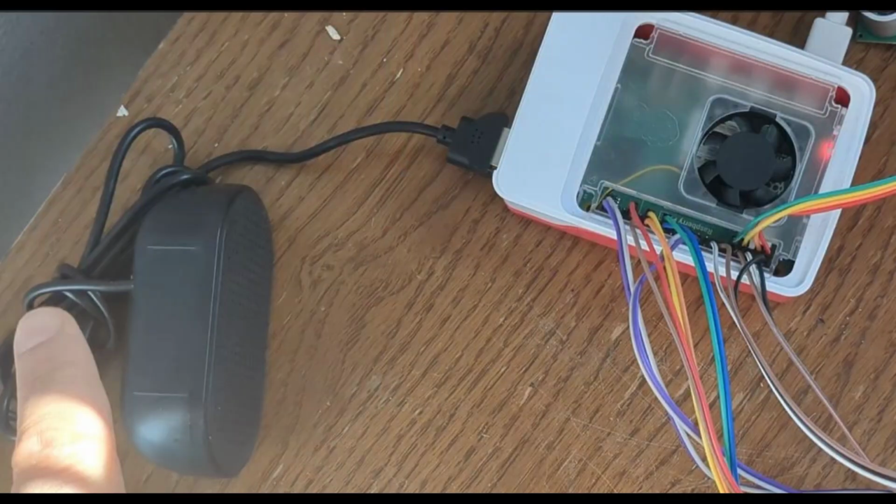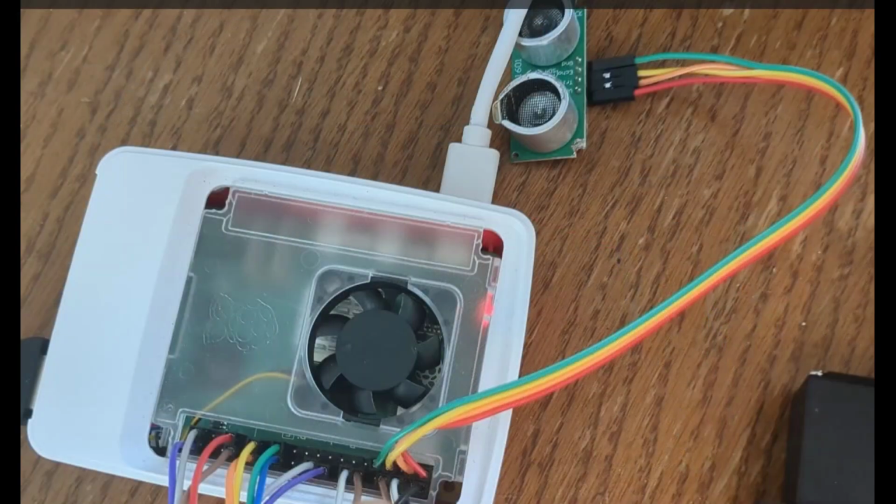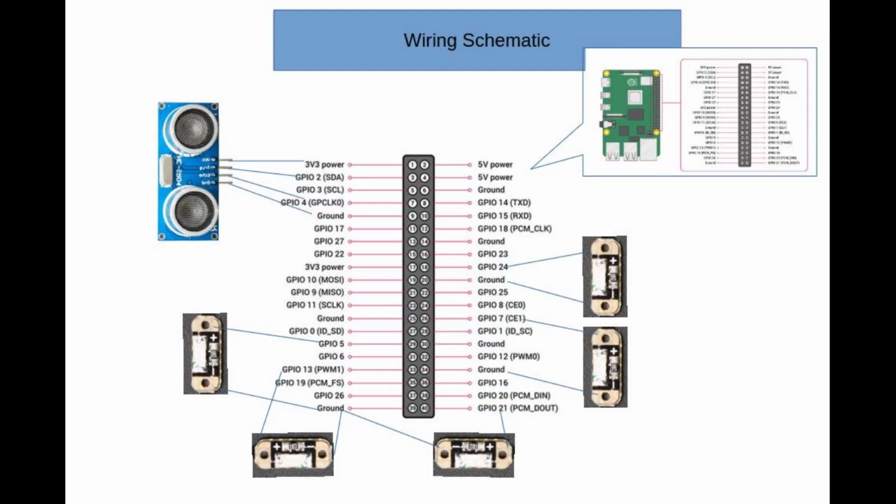And then you plug in the USB speaker and microphone into your Raspberry Pi 5, and you use those wires that you've got to connect the Raspberry Pi to the ultrasonic sensor and then those LEDs to the Raspberry Pi 5. So just basically connect everything up. This is the schematic that you're trying to connect it to, along with the pinout of a Raspberry Pi.